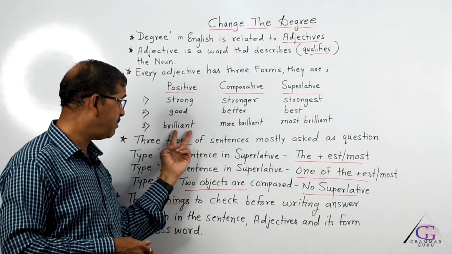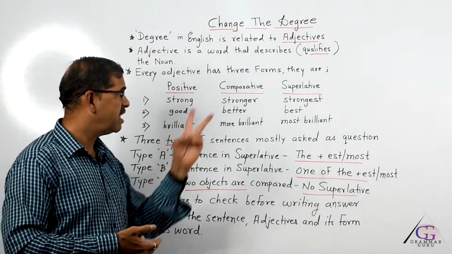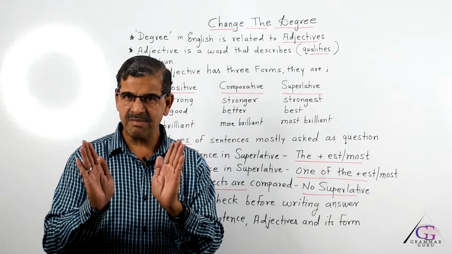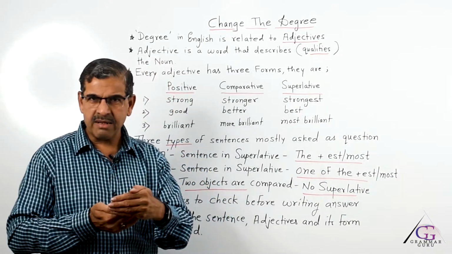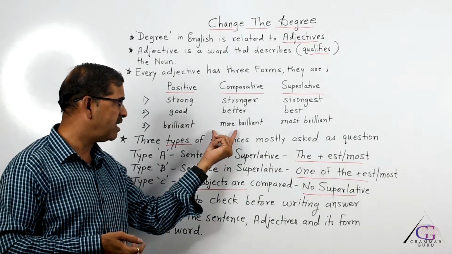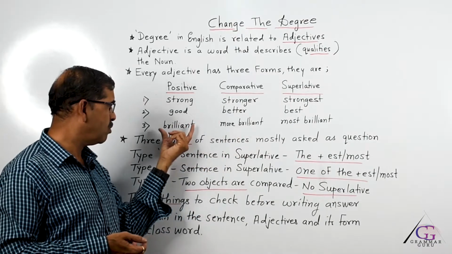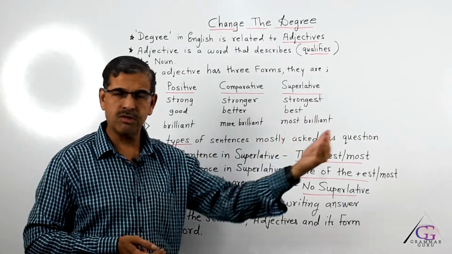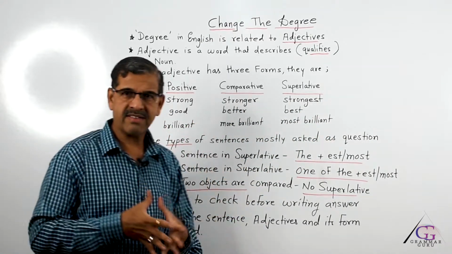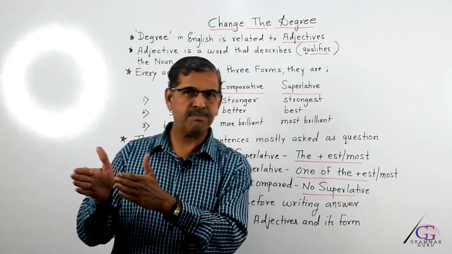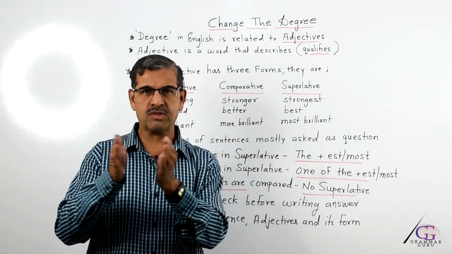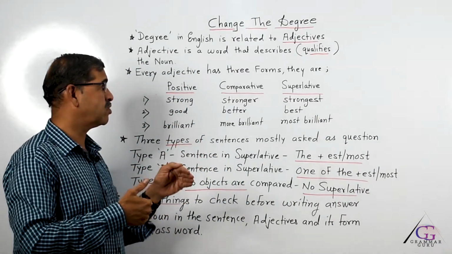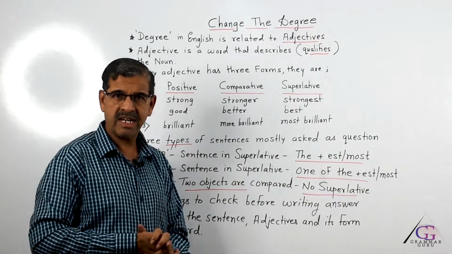So this third type is when the positive form is brilliant, it has to change into comparative. The form of the adjective will remain the same, but it will be preceded, meaning before the adjective you will find the word more. So the original word brilliant changes into comparative as more brilliant, and in superlative as most brilliant. So friends, it is clear that there are three types of adjectives. One is called positive form, comparative form and superlative form, and different types of adjectives are also there which change respectively in their different forms.